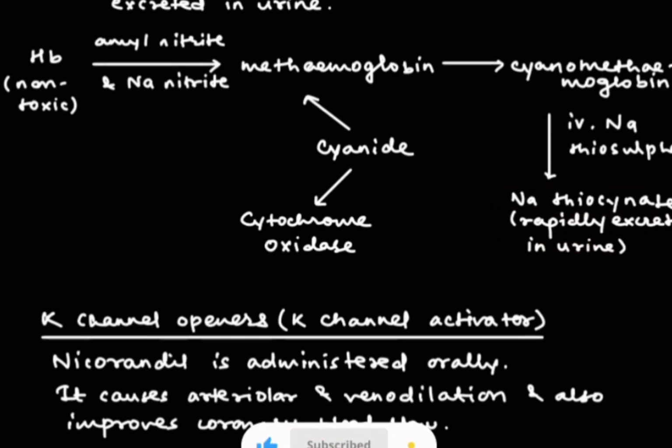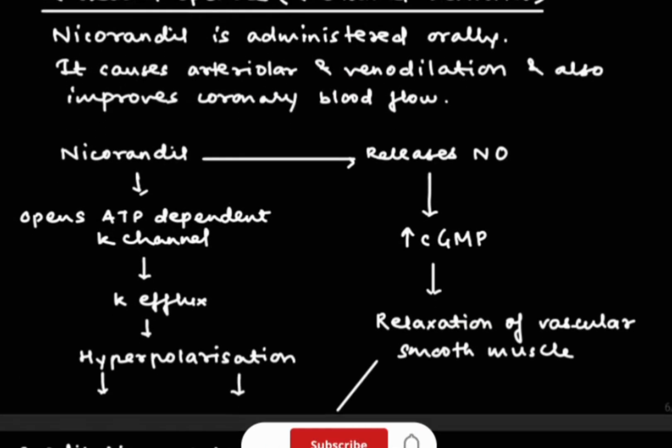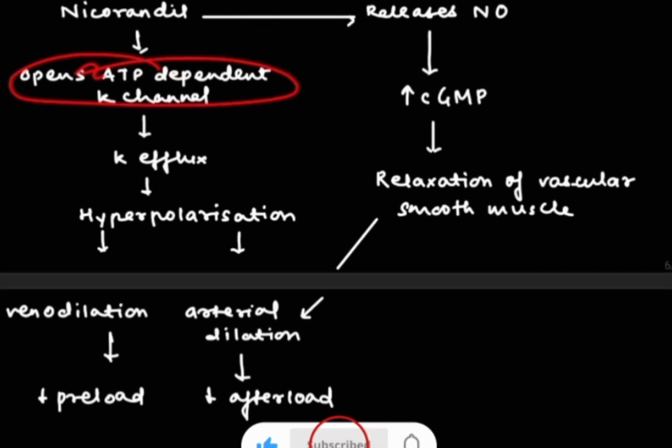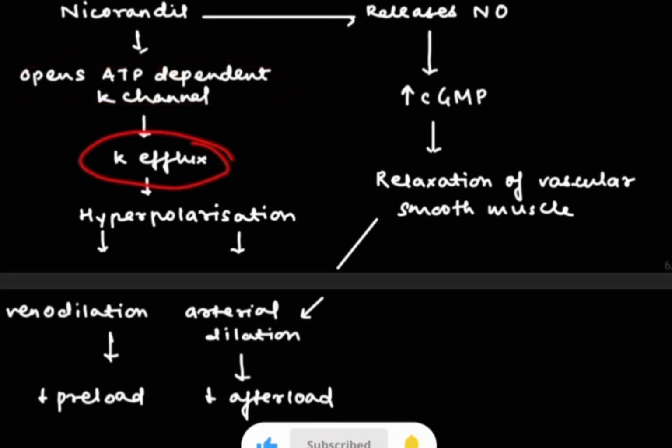Now next is potassium channel openers. These are also known as potassium channel activators. Here the drug of choice is nicorandil. It is administered orally. It causes arterial and venodilation, and it also improves the coronary blood flow. Basically nicorandil opens the ATP-dependent potassium channel, then there will be potassium efflux, and due to this there will be hyperpolarization.